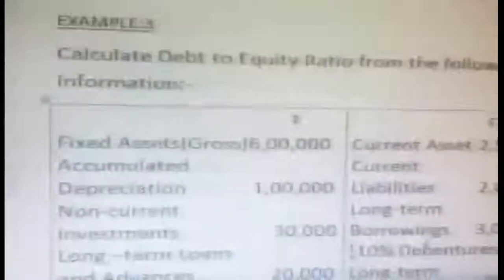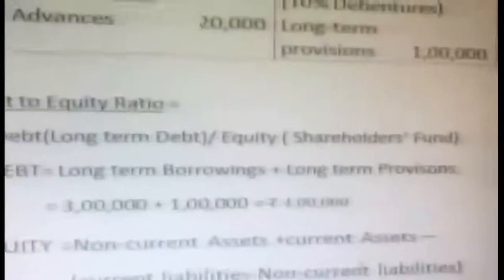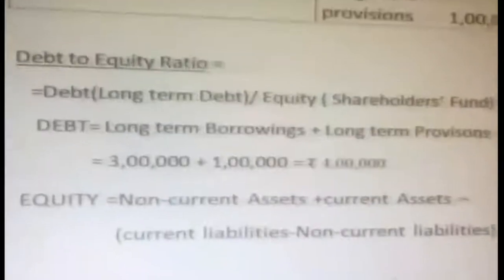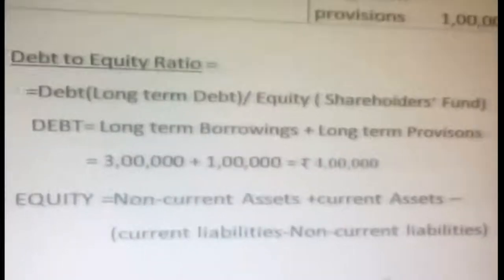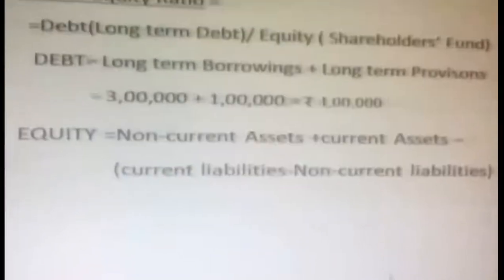Okay. See here, from the problem I have to work it out. I will show once again in detail. So you have to write the formula. What is the question they ask? Debt to equity ratio. First you write the formula, then after that you have to do working notes.